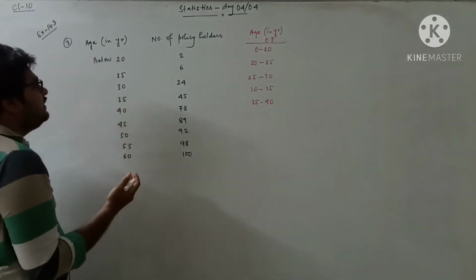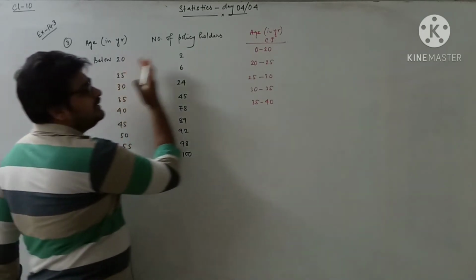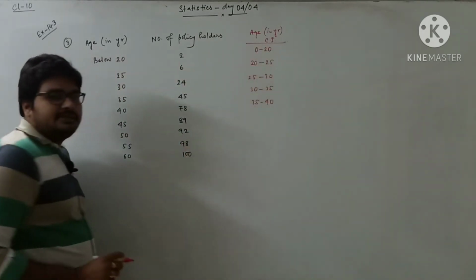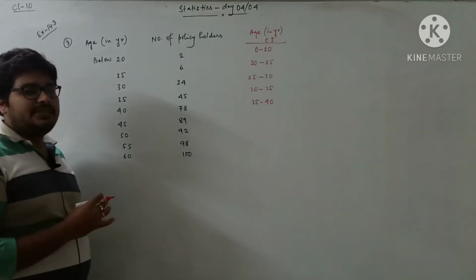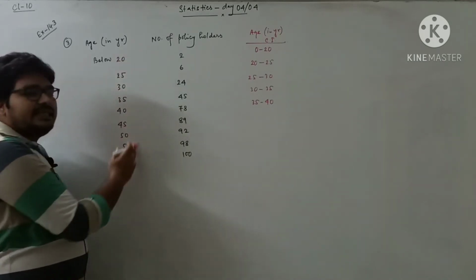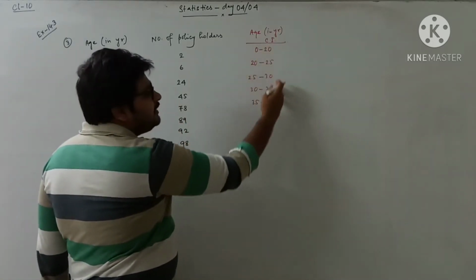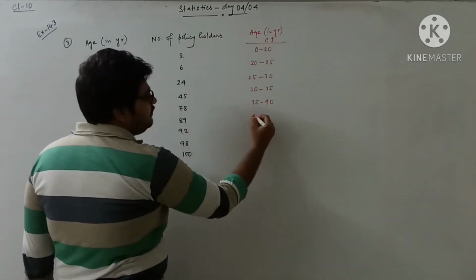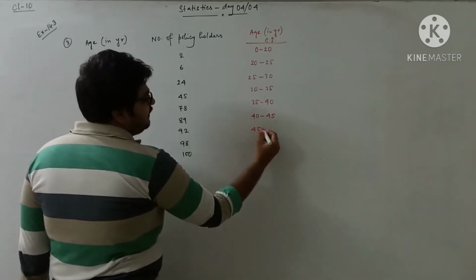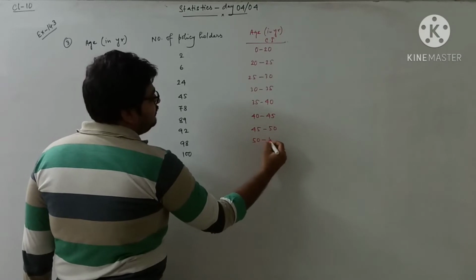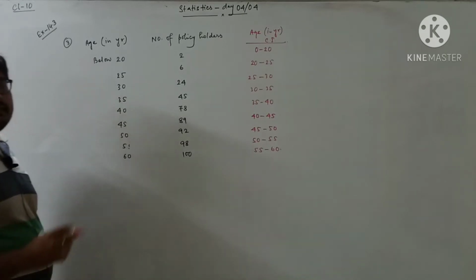So you can understand that the values given here are becoming the upper limit for the class interval. This is the main point you have to remember: for a less than type frequency distribution table, the values given as less than or below become the upper limit of the class interval. Then 40 to 45, 45 to 50, 50 to 55, and at last 55 to 60. So I got the class intervals.